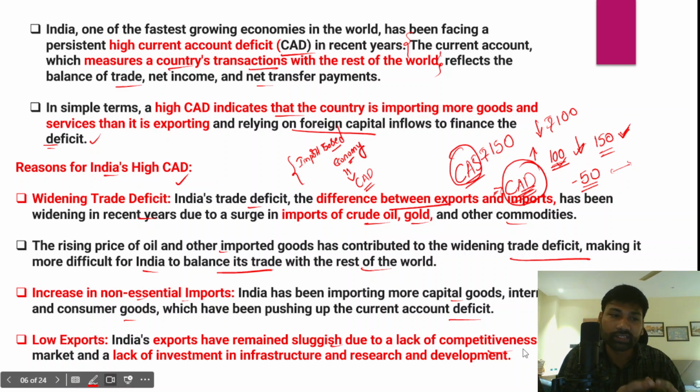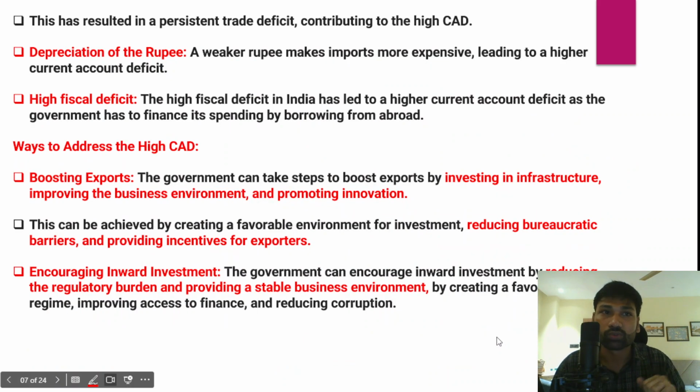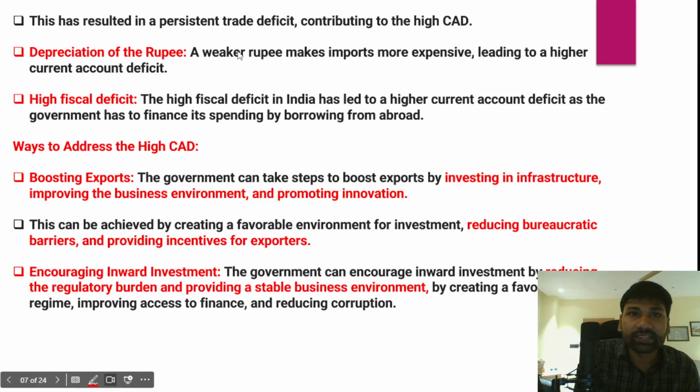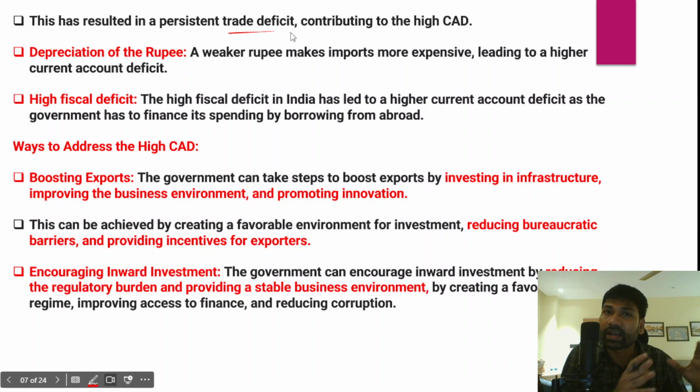But on the other hand, Chinese products and products of Southeast Asian nations are more competitive, and they are also well-known export markets. A lack of infrastructure investment in India and of research and development are the factors which actually make Indian goods or Indian exports less competitive. So we need to look into this aspect also. This has actually resulted in a persistent and continued trade deficit.